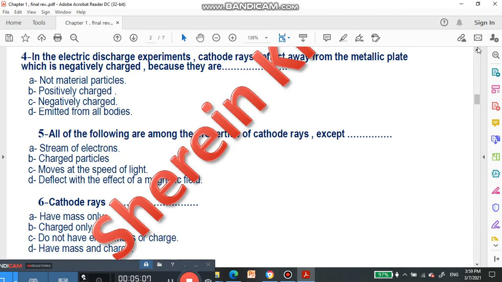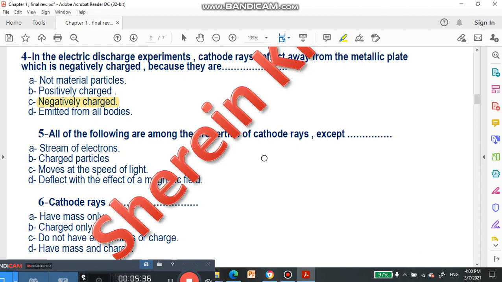So we have a negative charge coming from the cathode ray, and also a negative charge from the electrons. They repel each other, so the right answer here will be number C. They are negatively charged particles. This is question number 4. We are going to question number 5.